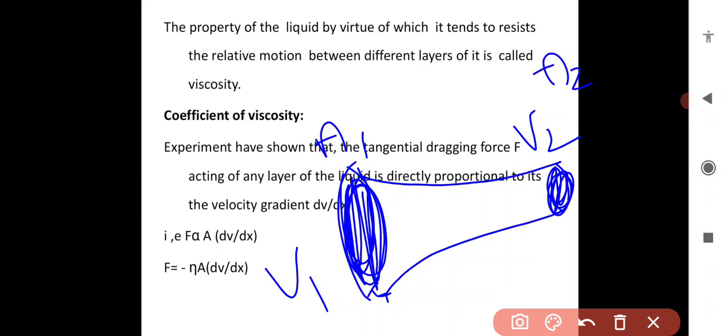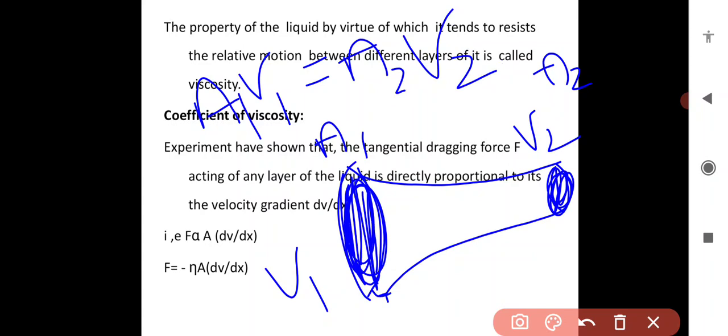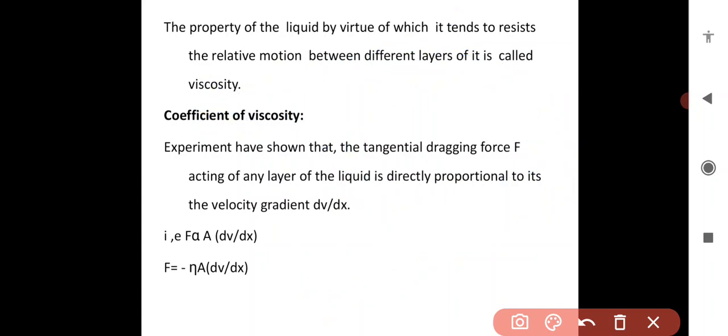In both cases, the product of area of cross section and velocity remains constant. That is known as the equation of continuity: A1 V1 equals A2 V2.